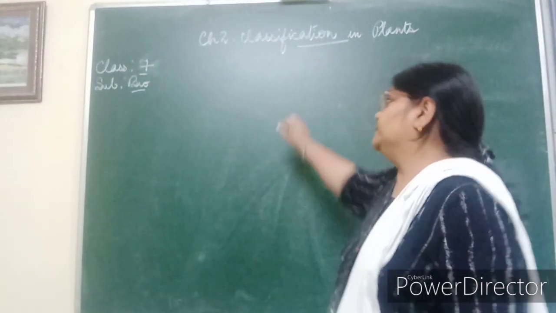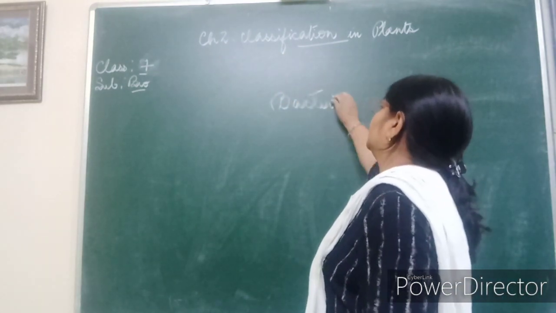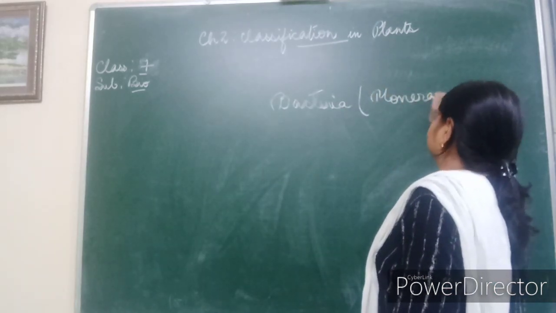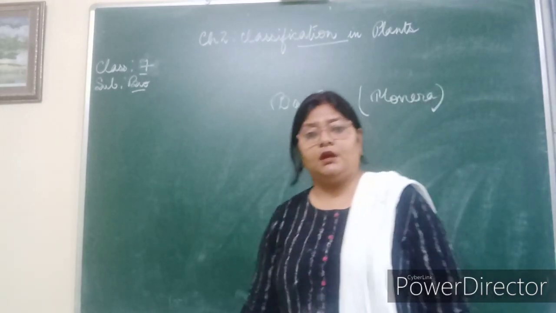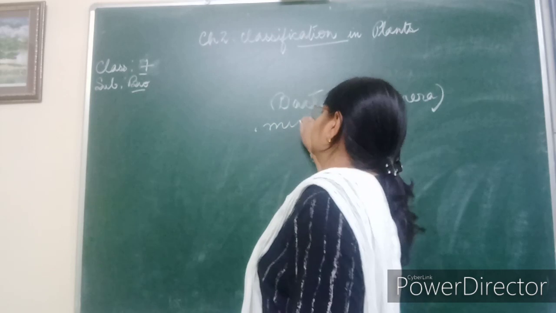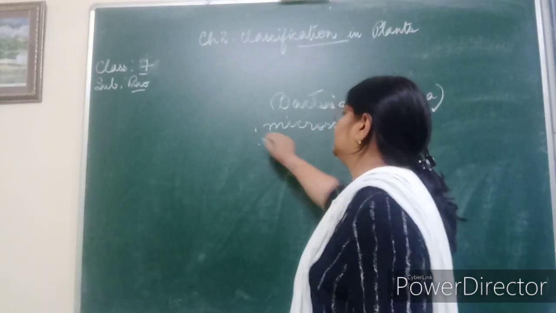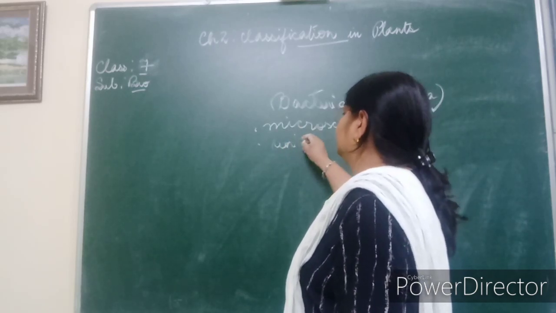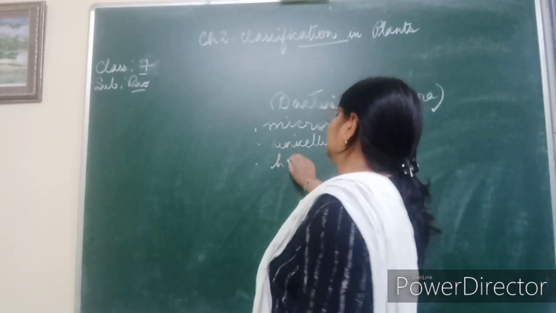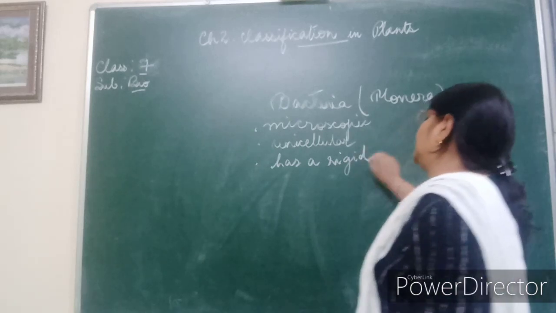Now bacteria, which falls under kingdom Monera. So the bacteria, how does it look like? It is very small, microscopic. It is unicellular. Has a rigid cell wall.